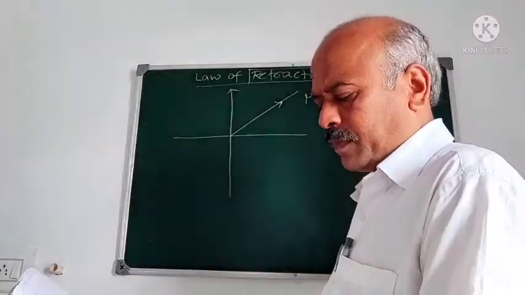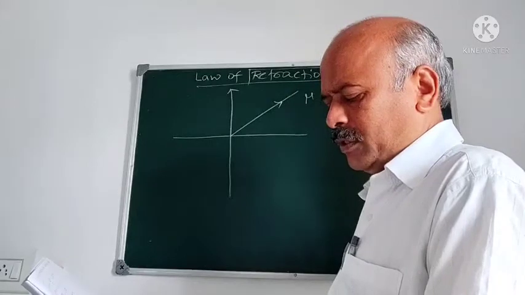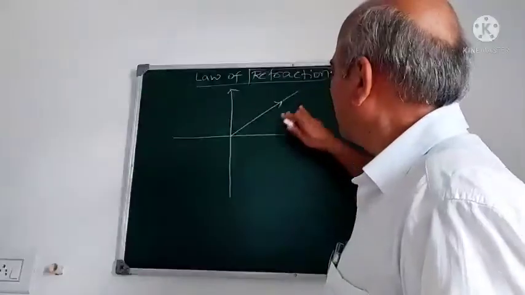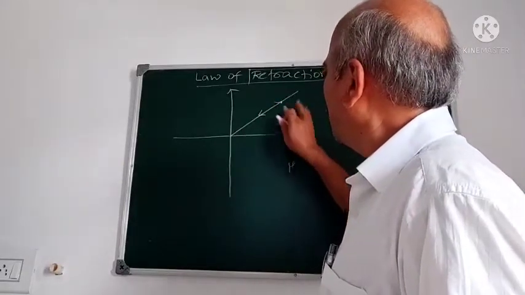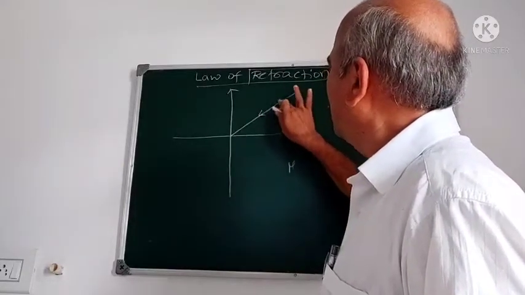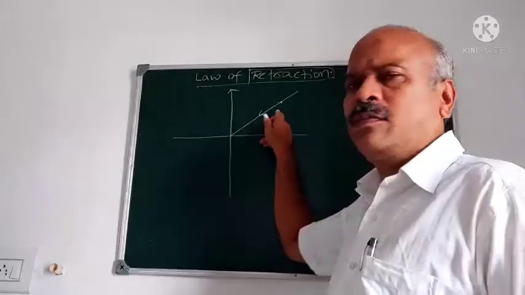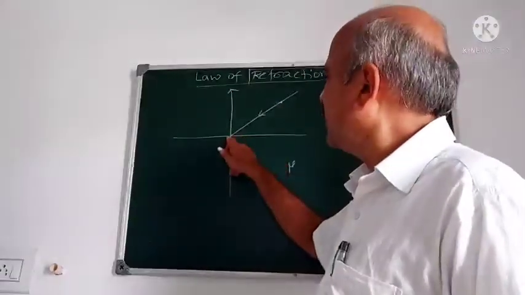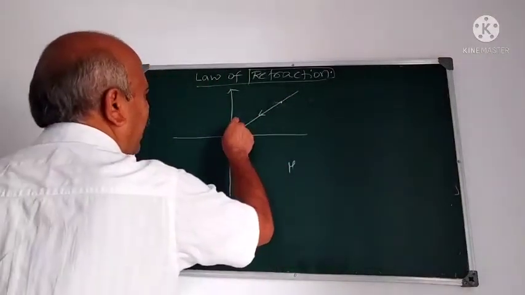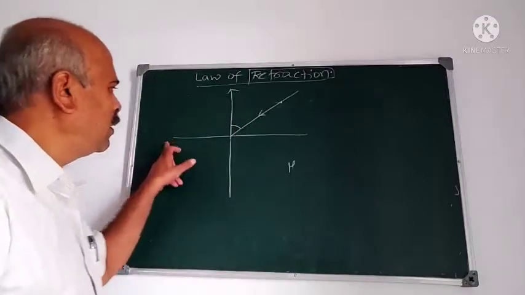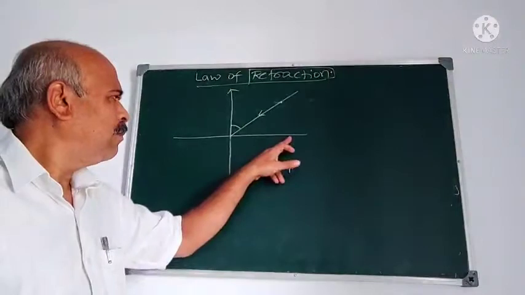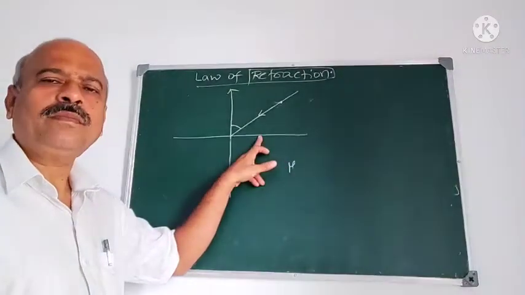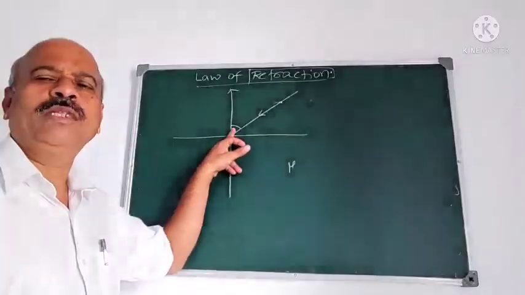Suppose a light ray travels and is incident at this point. Then the angle made by the ray of light and the normal to the surface is called the angle of incidence.